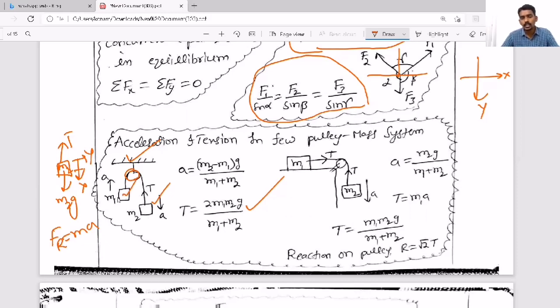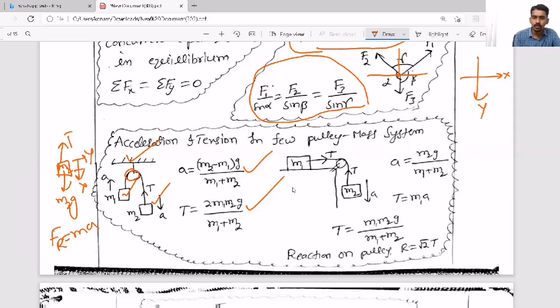then you will get this. Otherwise you can take simply one shortcut formula, that is total weight going down minus total weight going up divided by total mass. That is m2g minus m1g by (m1 plus m2). Here both particles are moving vertically. In some systems they may move horizontally, or move on an inclined plane.